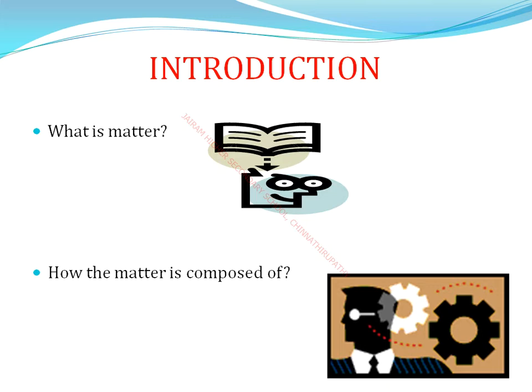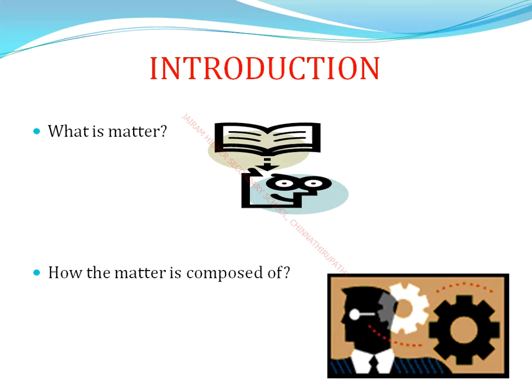Next, the first one is the atom. An atom is a very tiny particle which exhibits all the properties of the element. It may or may not exist independently. In every chemical reaction, atoms are present. So an atom is the very smallest particle of an element.